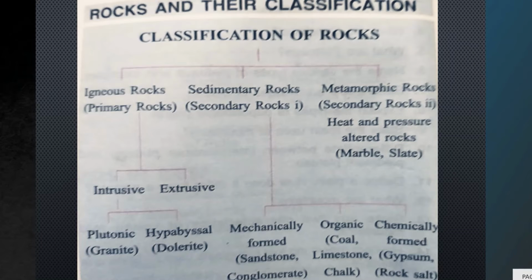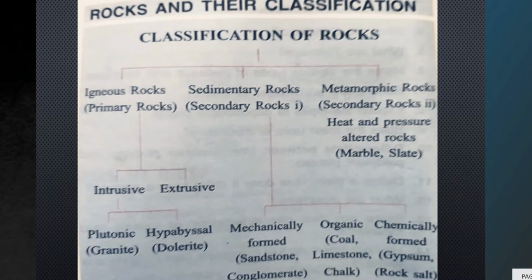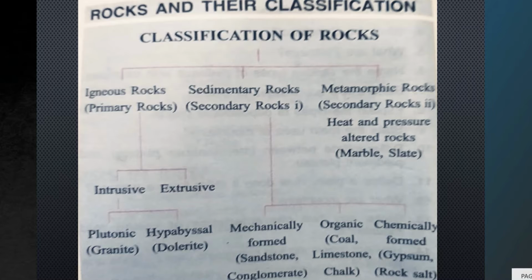Rocks and their classification. Classification of rock is done on the basis of their origin. Igneous rocks are called primary rocks. They were the first rocks to be formed due to cooling and solidification of molten matter known as magma. Sedimentary rocks are called secondary rocks.